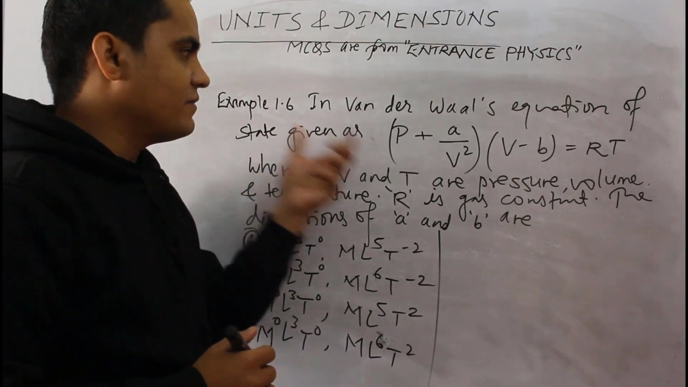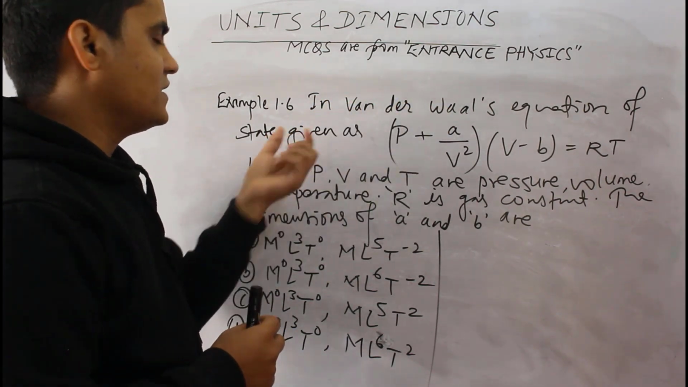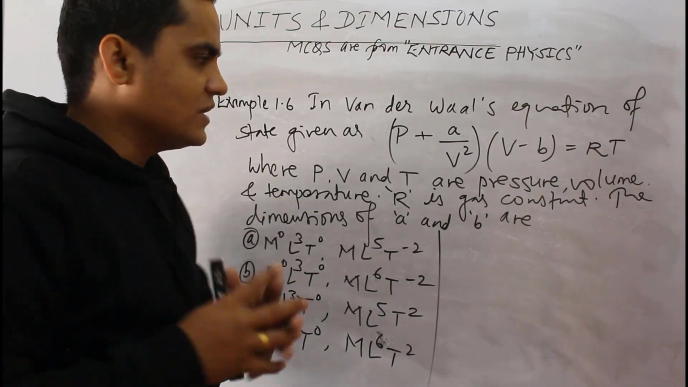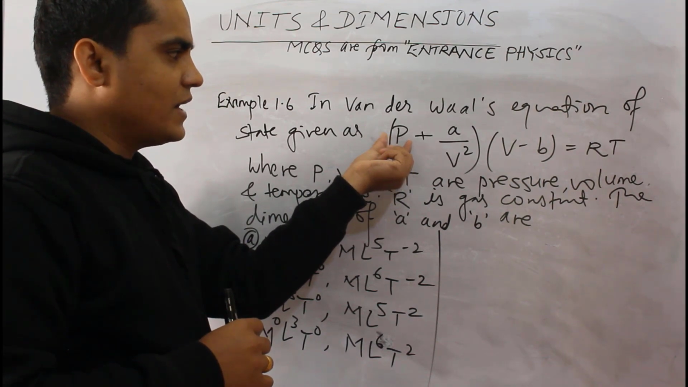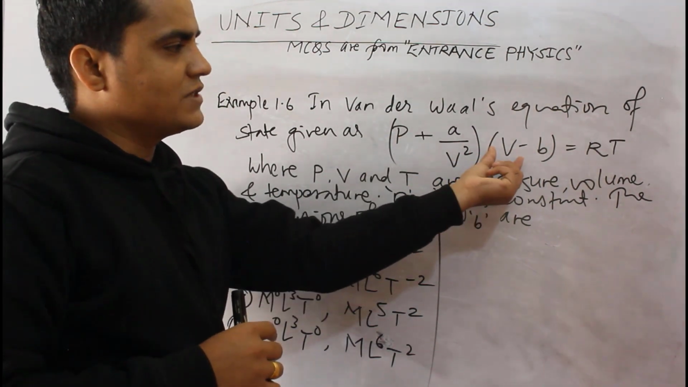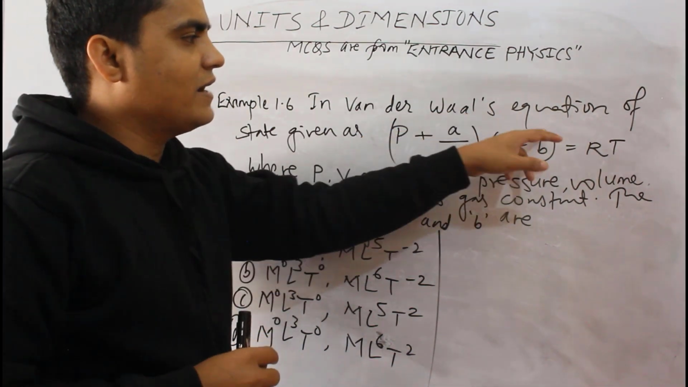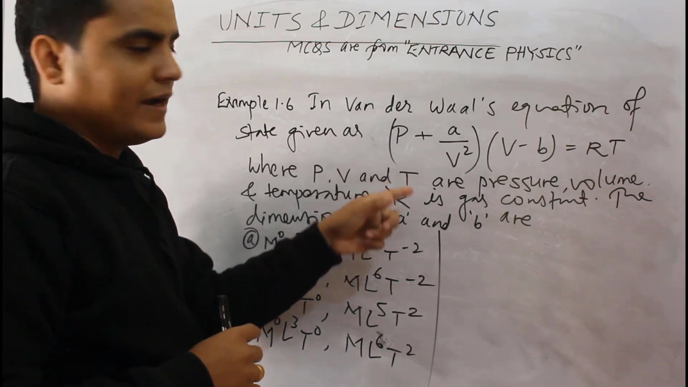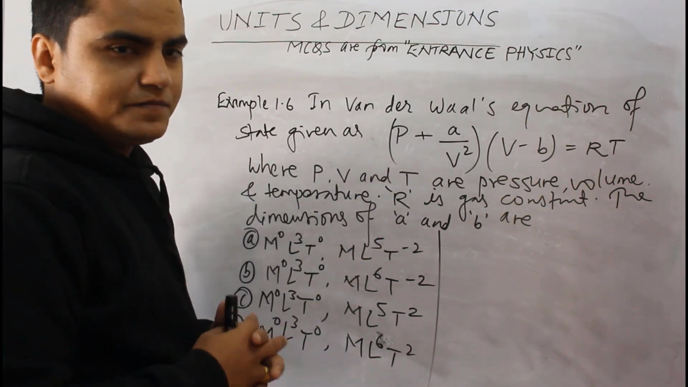This is a very famous question in units and dimensions, and it is indeed the Van der Waals equation of state, which you have already studied in chemistry, I think, in your plus 2 level. In this equation, P is pressure, V is volume, R is the gas constant, T is temperature, and we have two constants A and B. So we have to determine the dimensions of A and B. Okay, let's move toward this question.